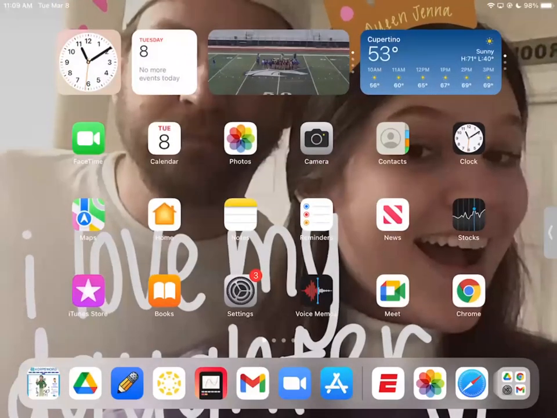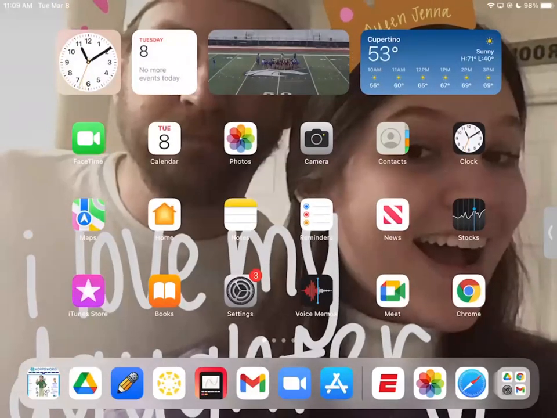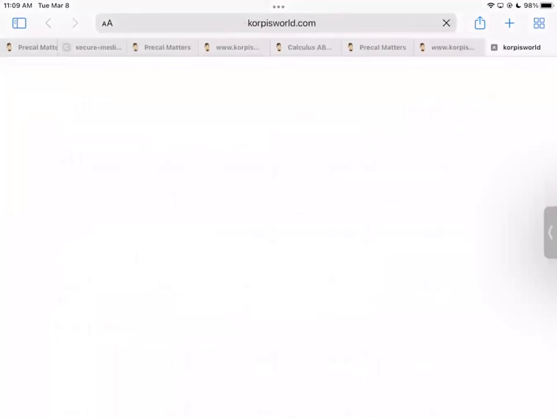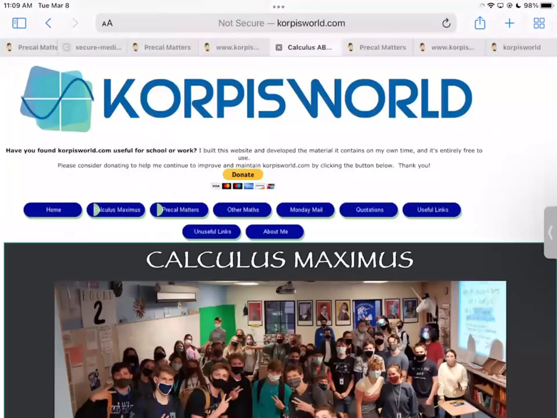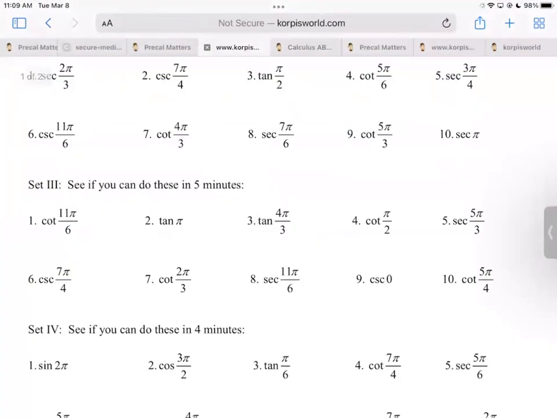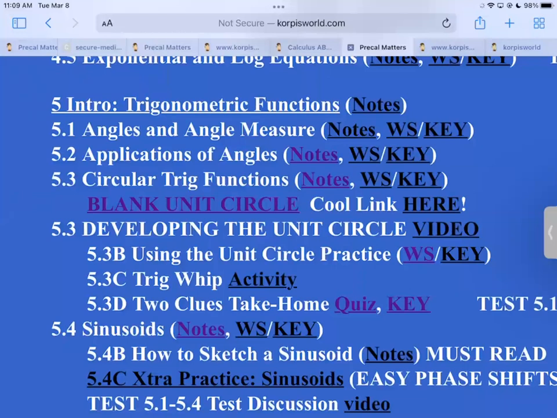The other place to go, of course, for anything is your favorite website, right, Teresa? Corpysworld.com. If you go to Precal Matters, you'll find all these matters of Precal, including, look at 5.3, here's the blank unit circle that you'll practice with repeatedly. If you go down, here's a video of me going over the entire unit circle from the very beginning all the way through the end, if you want to watch it again or you're absent. It's a little different than the ones I have in the shared folder because this year I broke it up into 2 days.